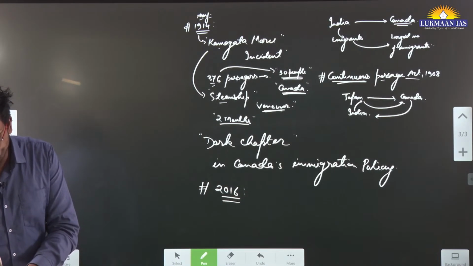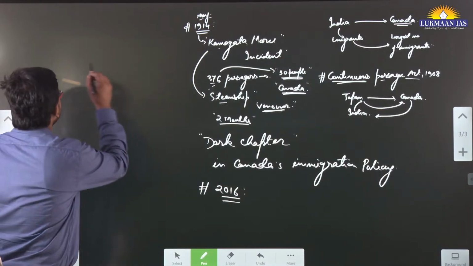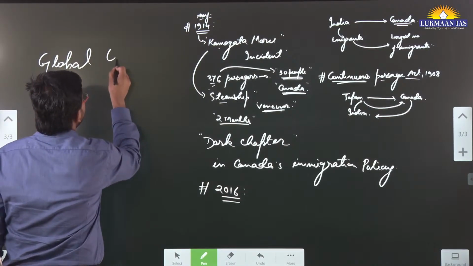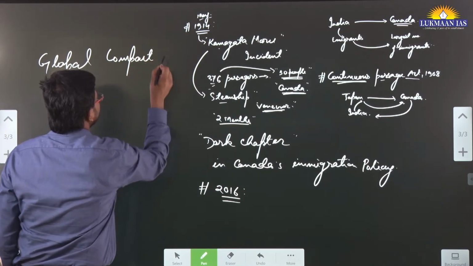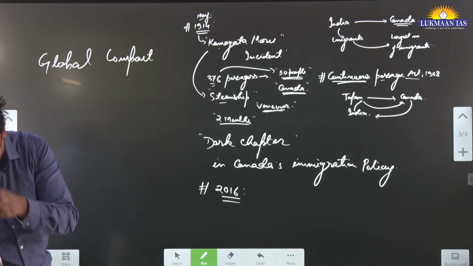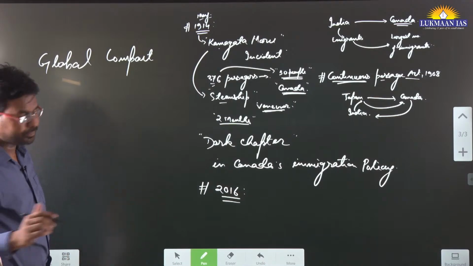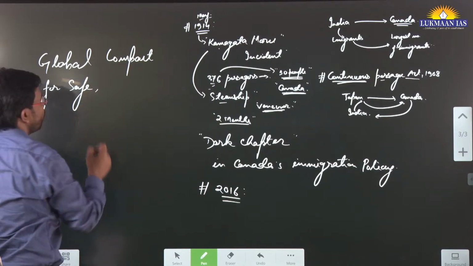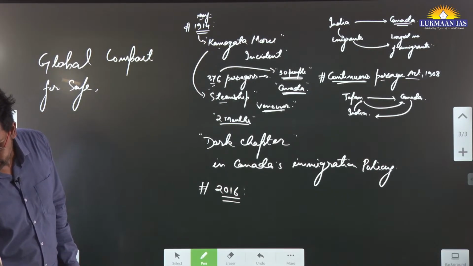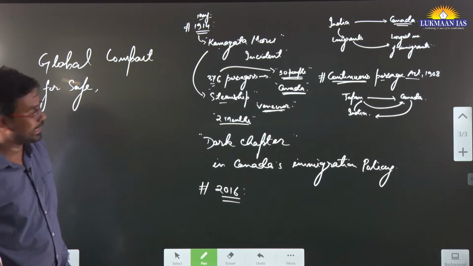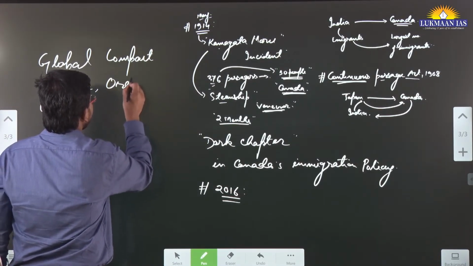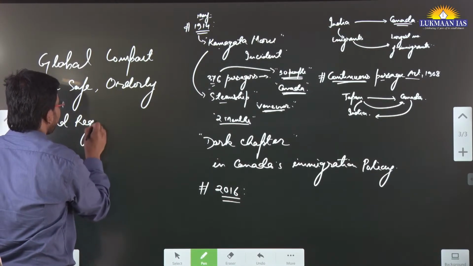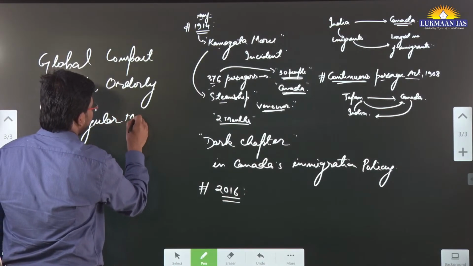This treaty is known as the Global Compact for Safe, Orderly, and Regular Migration.